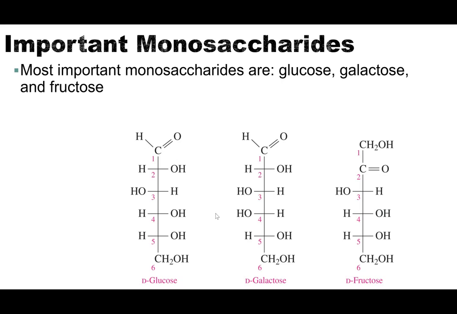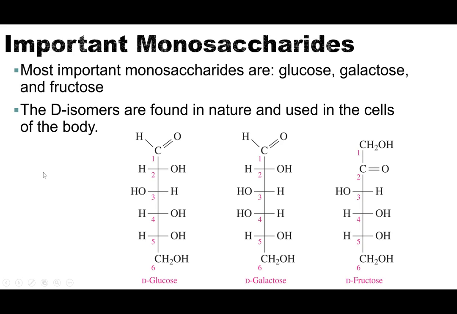So monosaccharides, remember, are just the one saccharide that cannot be broken down into anything simpler. The most important three are going to be glucose, galactose, and fructose. Those are the three most popular and most important to us. The D isomers are all found in nature. And again, the D isomers are the ones that our cells recognize and can use and break down.